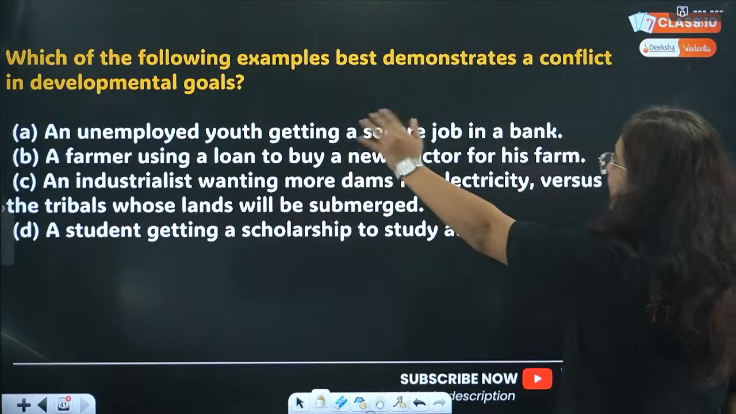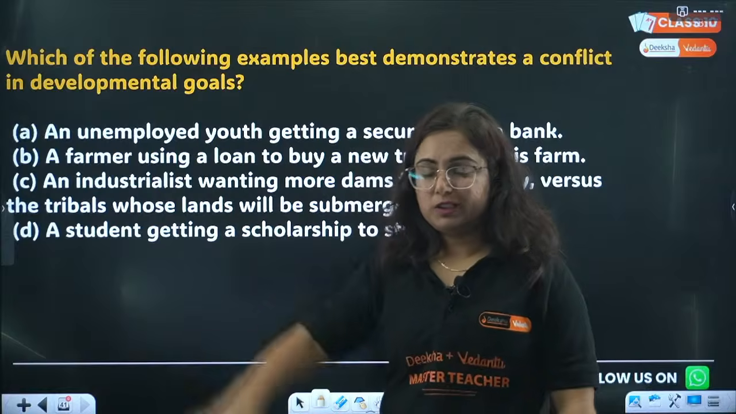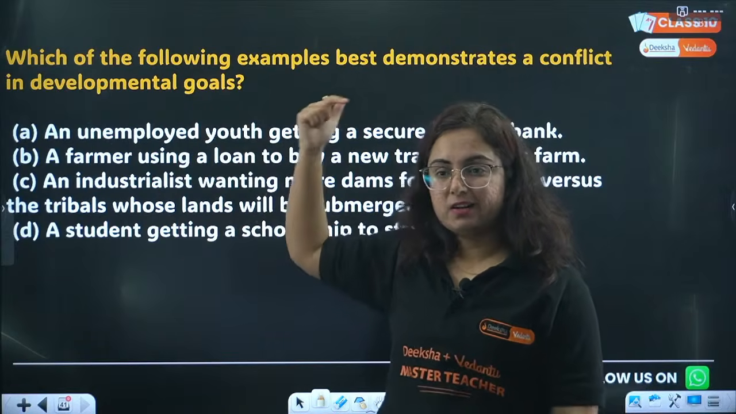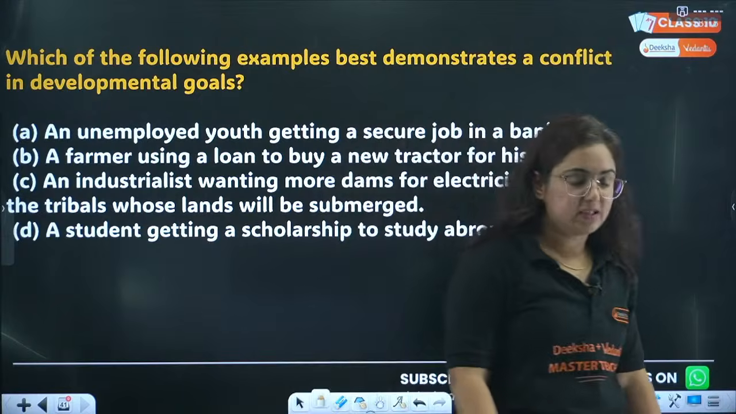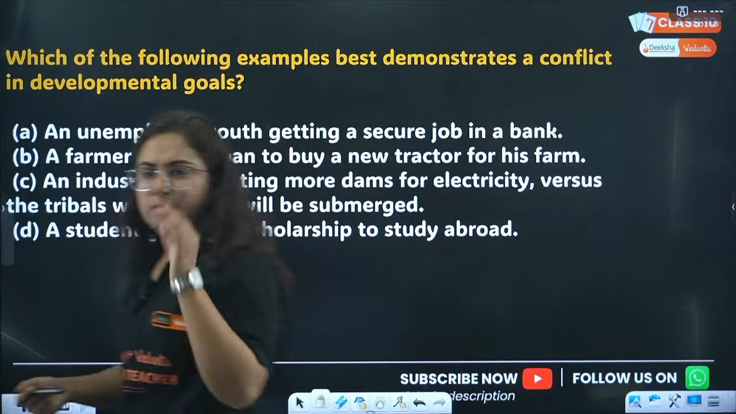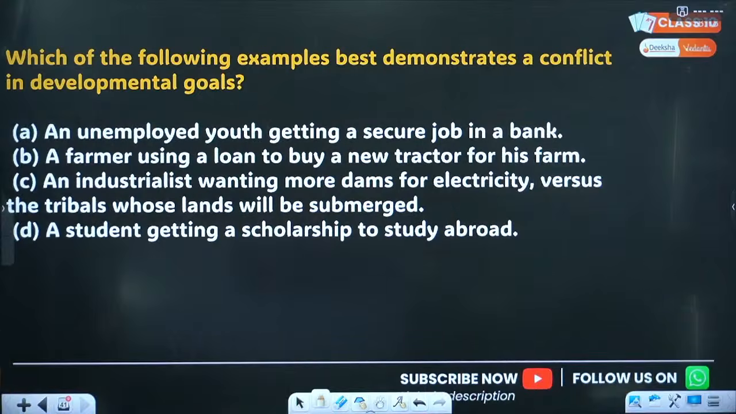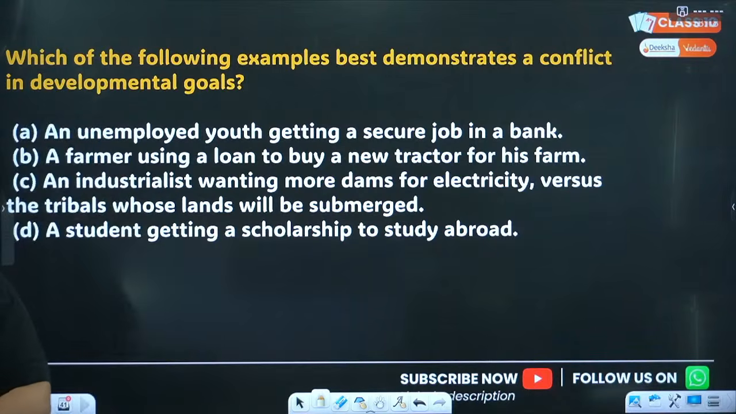Which of the following examples best demonstrates a conflict in developmental goals? Think about this, answer this right now. I can see who is answering and whose answer is correct. Yes, you guys answered correct. Very good, Sumitra. Where were you? I was searching for you. Getting your answers as A, D, A. Saurabh Gaming as D. Akdas A. Fine. Haryana D.